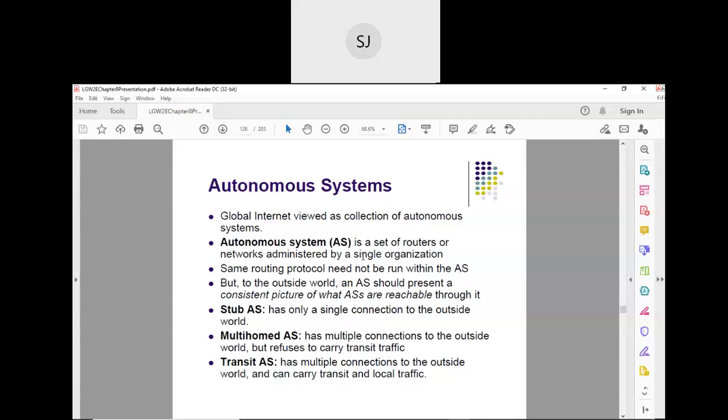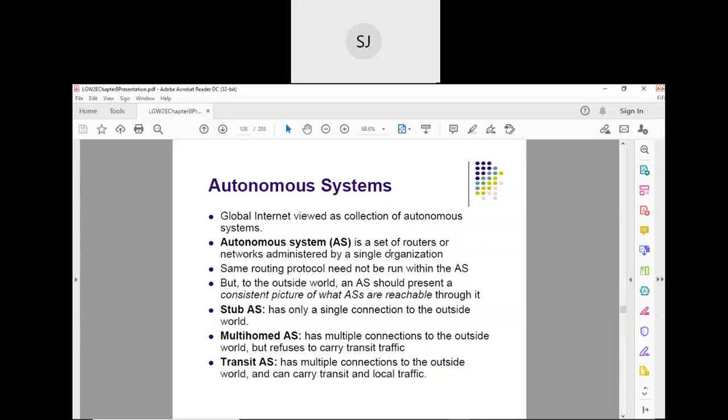For example, your Airtel or Jio may be administering different networks. The entire set of networks administered by a single organization is an autonomous system. So an autonomous system is a very big network, a network of networks, administered by a single organization.